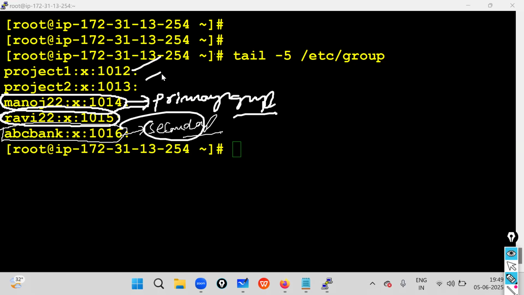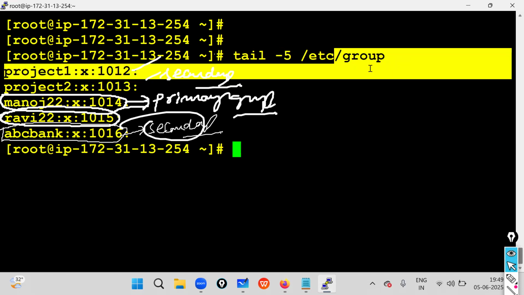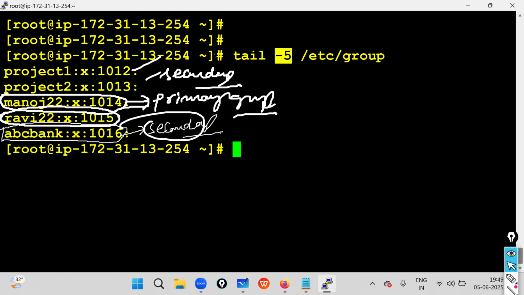Project one and project two are for secondary group purposes only. This is how we check group details. You can also use the getent command, no problem, or the tail command, but -5 is a flexible option. Why? Because it displays only the last 5 lines from the group file. That's why we are using tail. This is the way we need to understand group management.